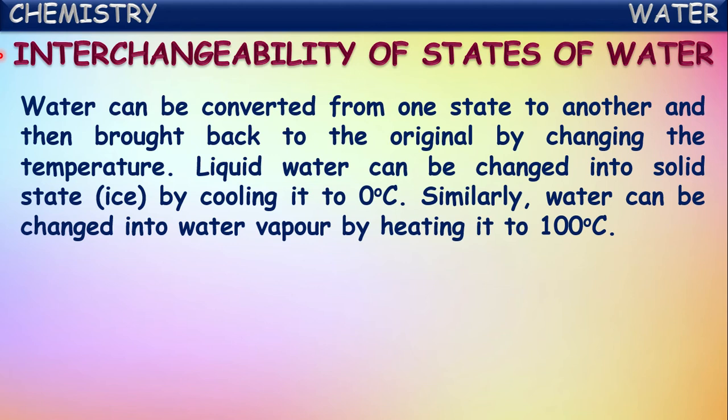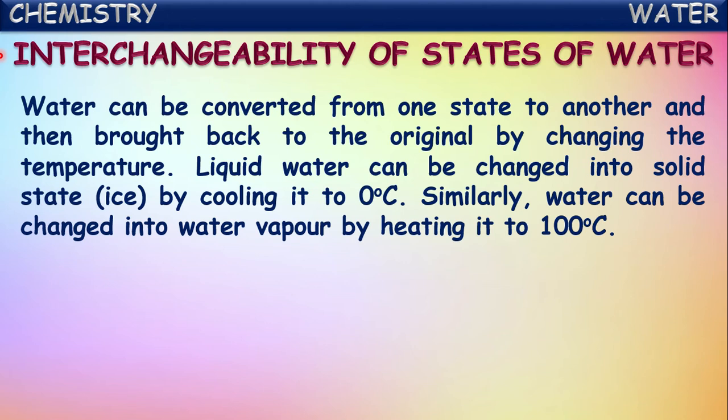So if you take normal liquid water and cool it by keeping it in the refrigerator, by decreasing its temperature below 0 degrees Celsius, then water converts into solid form that we call ice. Similarly, water can be changed into water vapor by heating it to 100 degrees and above, because water exists in the gaseous state above 100 degrees Celsius.